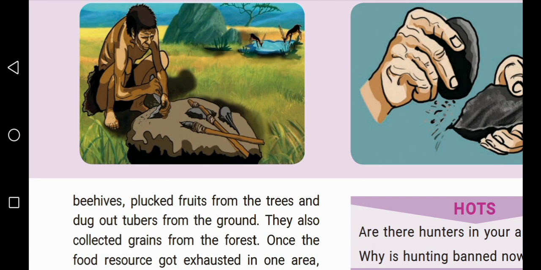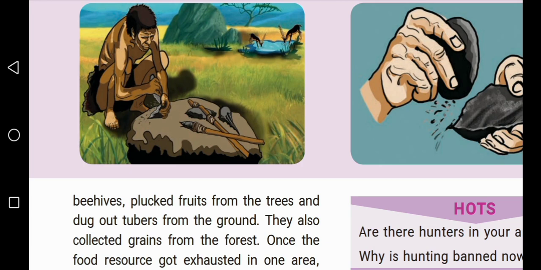Tubers means, children, a much thickened underground part of a stem or rhizome. Example, potato.